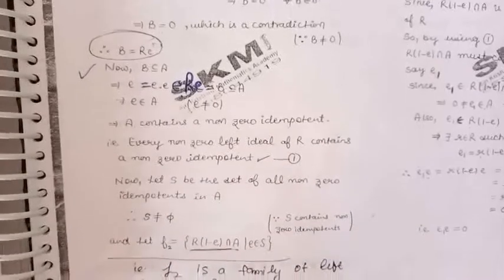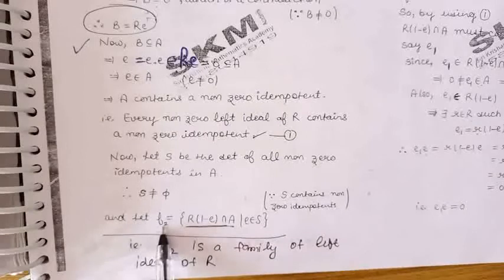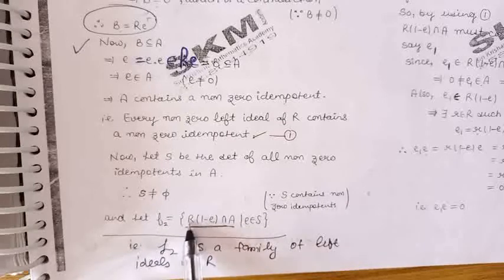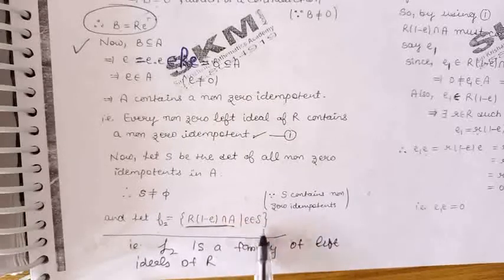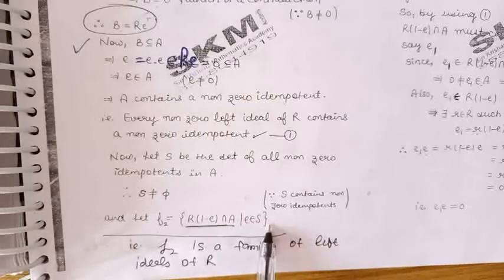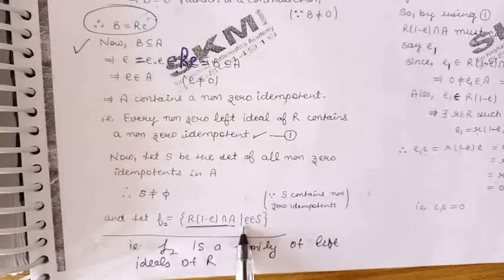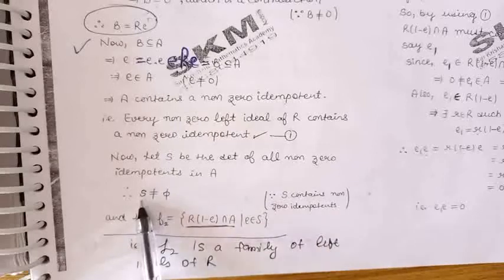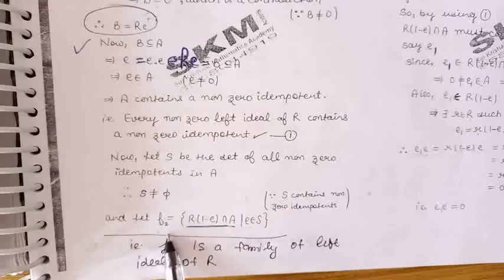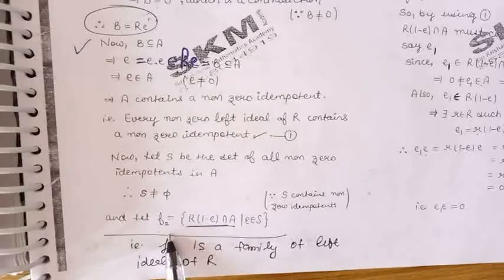Now let us consider a family F2 of left ideals of the ring R. These left ideals we have taken as R into 1 minus e intersection A, where this e belongs to S, meaning e is a non-zero idempotent in A.